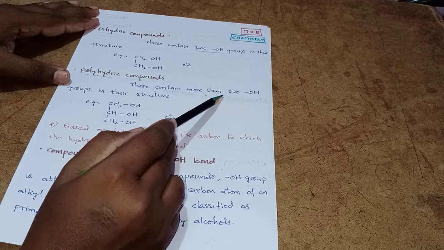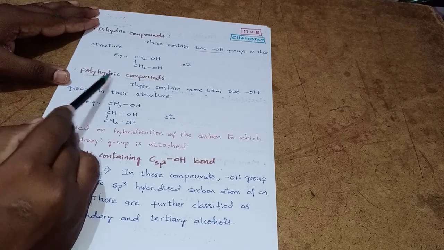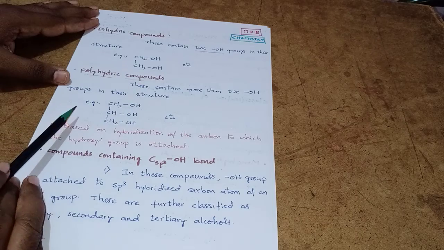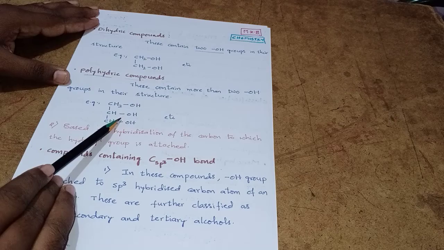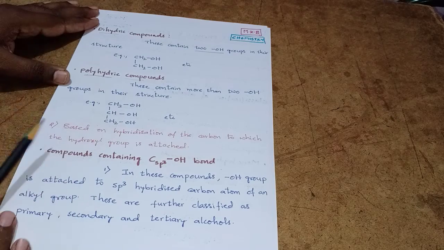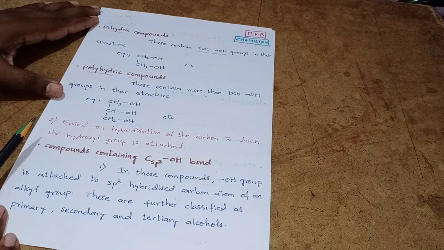If the compound contains more than 2 OH groups, it comes under polyhydric compounds. In this example, the compound contains 3 OH groups, so it is an example for a polyhydric compound. This is the classification based on the number of OH groups.